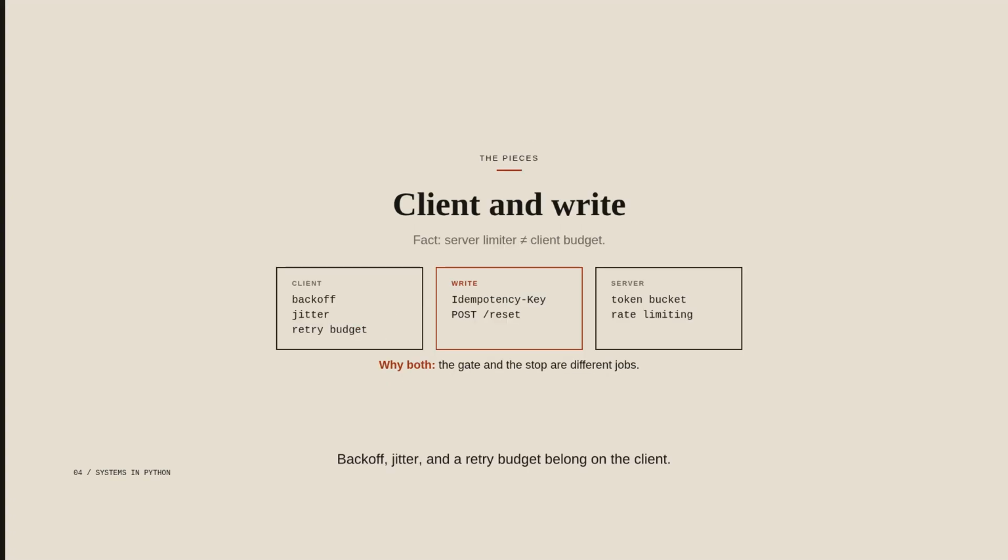Backoff, jitter, and a retry budget belong on the client. The idempotency key belongs on the right. Rate limiting on the server still sits in front. The server limiter is not the client budget, and none of those pieces replace the others. A token bucket can refuse, and a retry budget can stop, and those are different stops.